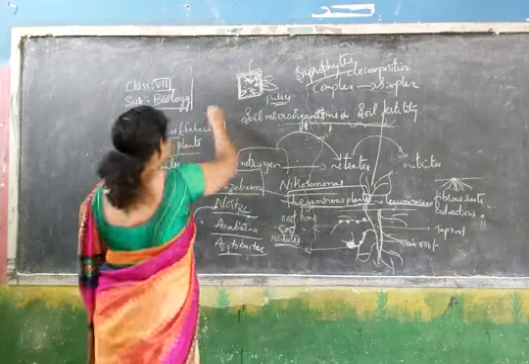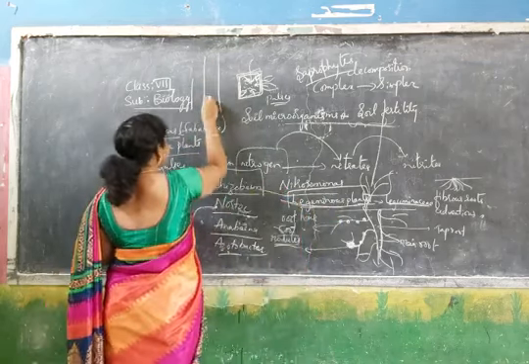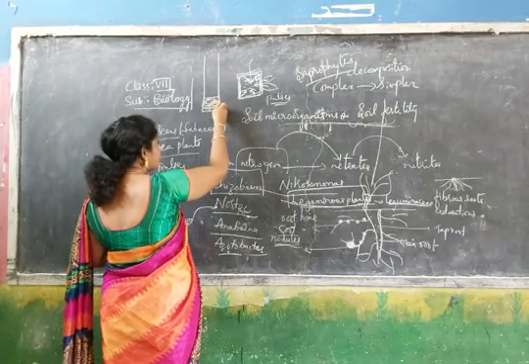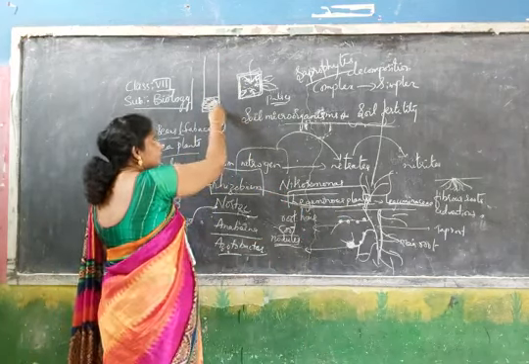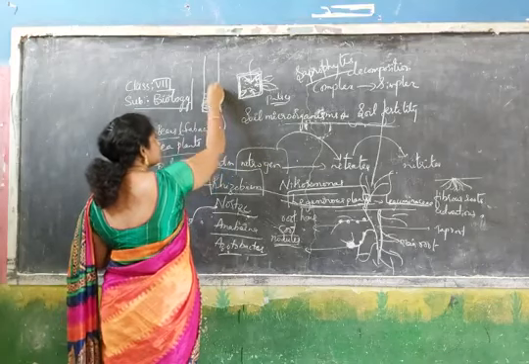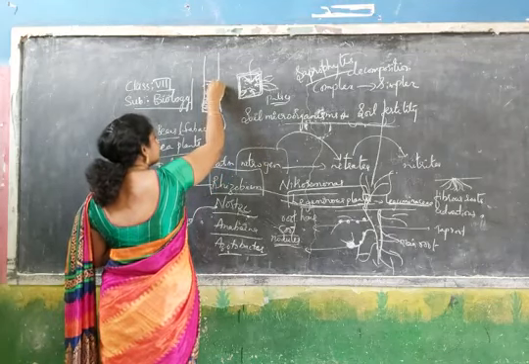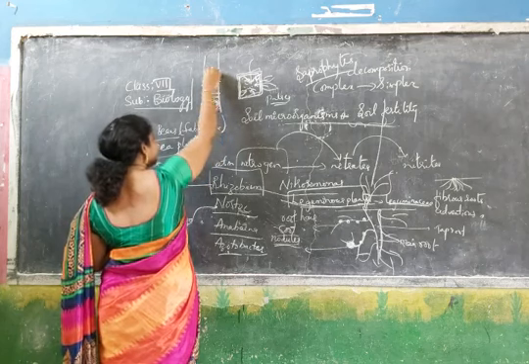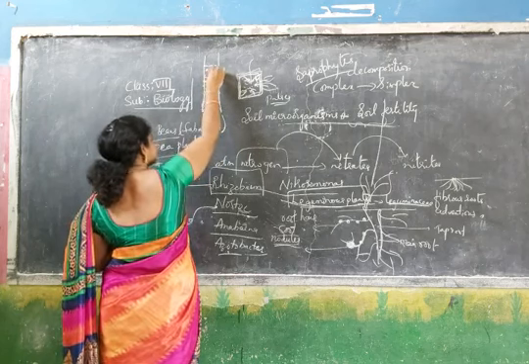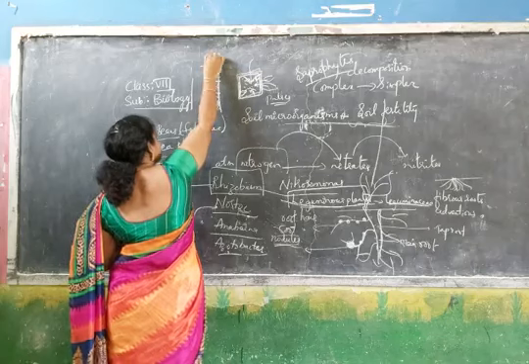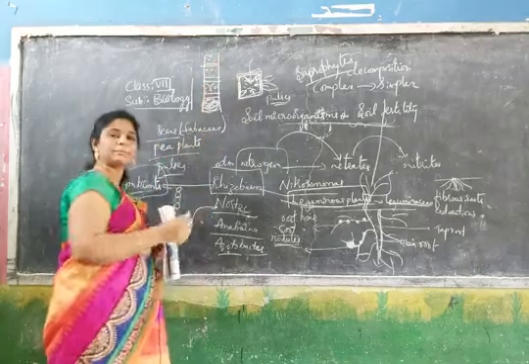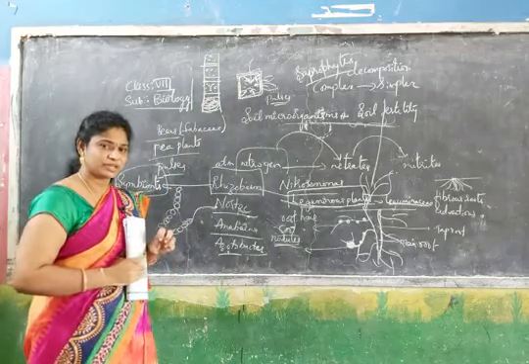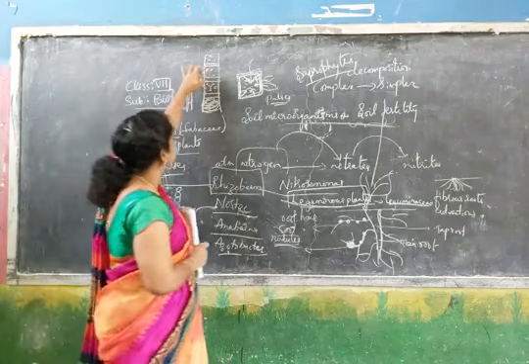Take a Winogradsky column. Place the vegetable peels like tomato peel and other leftover waste material in it, and cover it with soil. Next, place the waste papers, and cover it with soil. Next, place plastic covers. Next is glass items like broken glass bangles, glassware. We place these on the top.